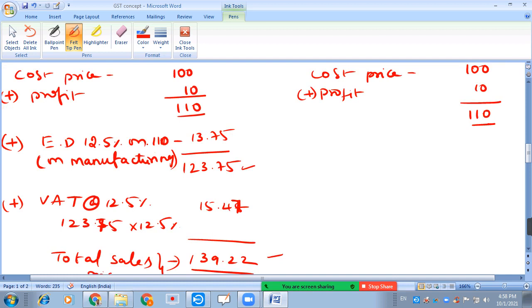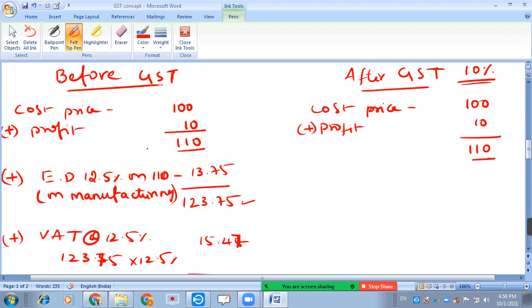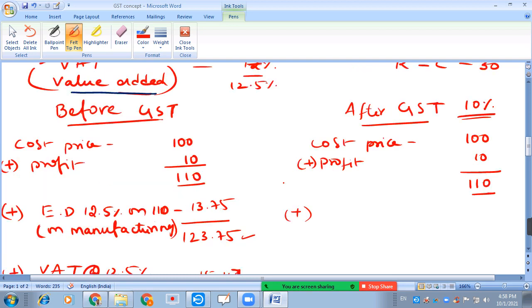Now let us understand how GST is applied to this transaction. Which type of GST is applicable here?